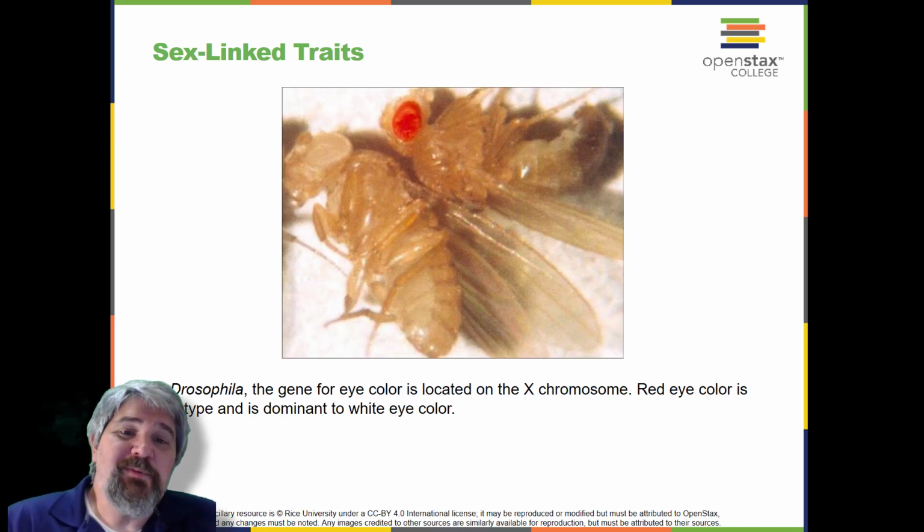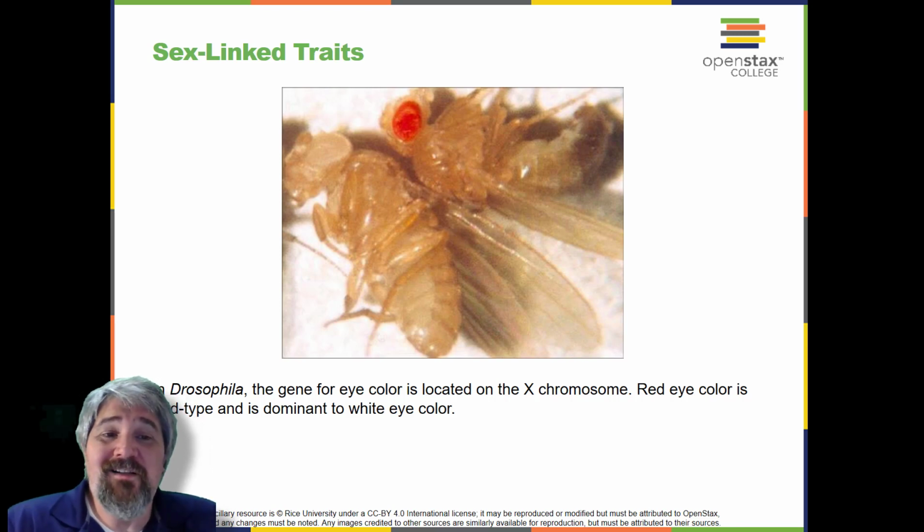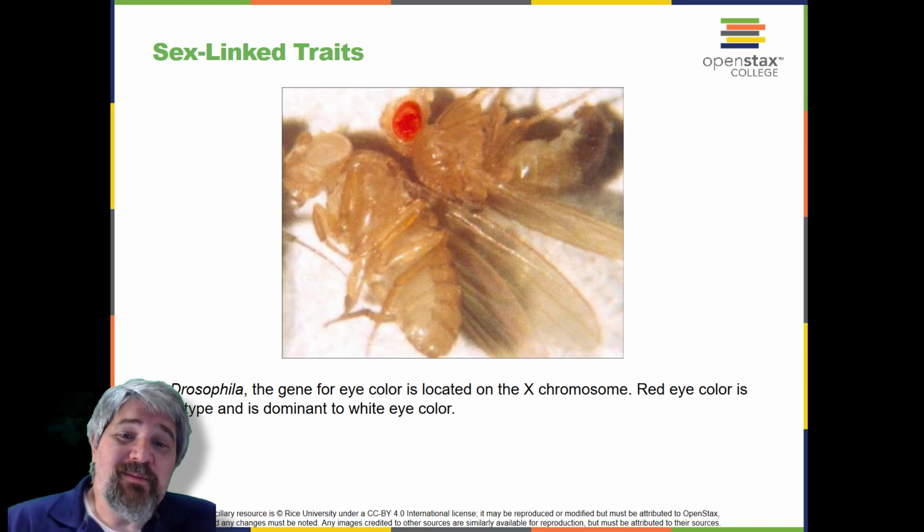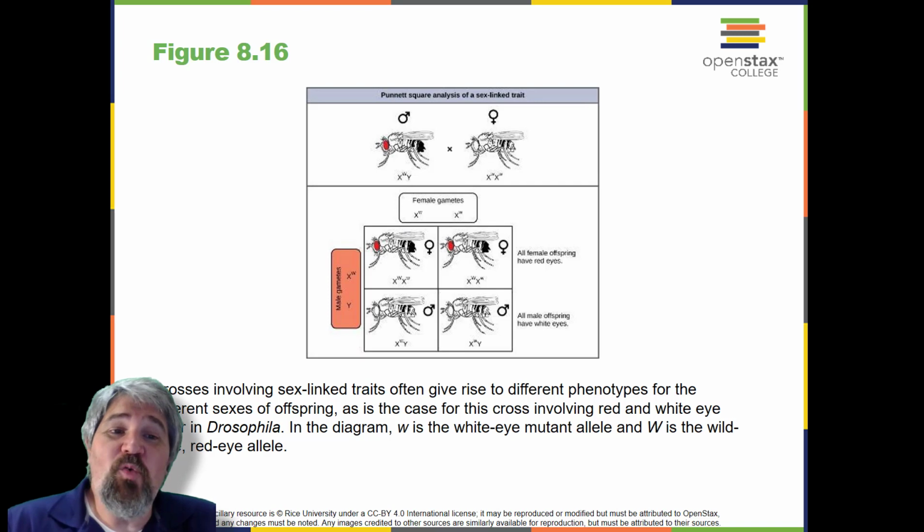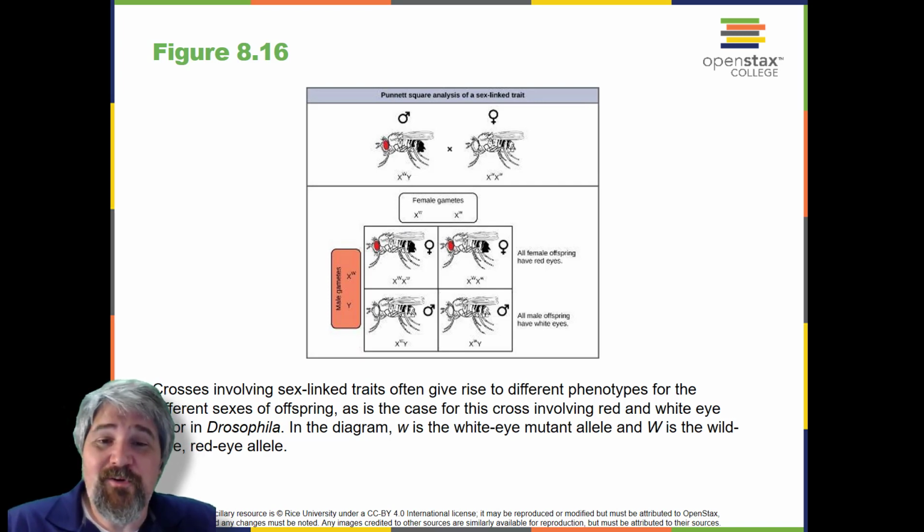Now consider a cross between a homozygous white-eyed female and a male with red eyes. The F1 generation would exhibit only heterozygous red-eyed females and only white-eyed males. Half of the F2 females would be red-eyed and half would be white-eyed. Similarly, half of the F2 males would be red-eyed and half would be white-eyed. What ratio of offspring would result from a cross between a white-eyed male and a female that is heterozygous for red eye color?